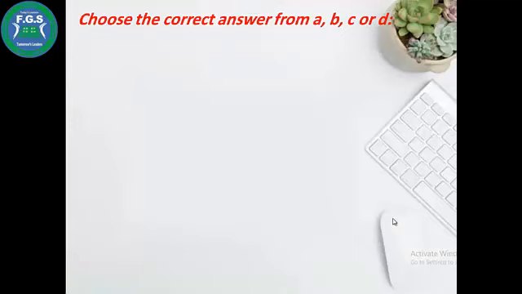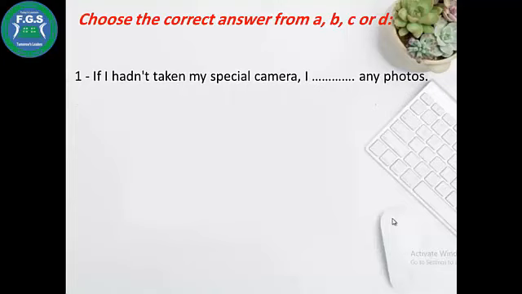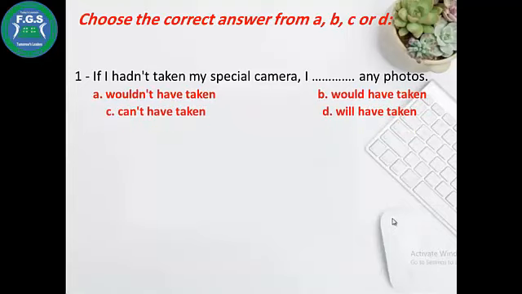Now let's practice. Choose the correct answer from A, B, C, or D. Number 1, if I hadn't taken my special camera, I blank any photos. I wouldn't have taken, I would have taken, I can't have taken, I will have taken. We use would or wouldn't have taken when the sentence after if is past perfect, hadn't taken. So if I hadn't taken my special camera, I wouldn't have taken.